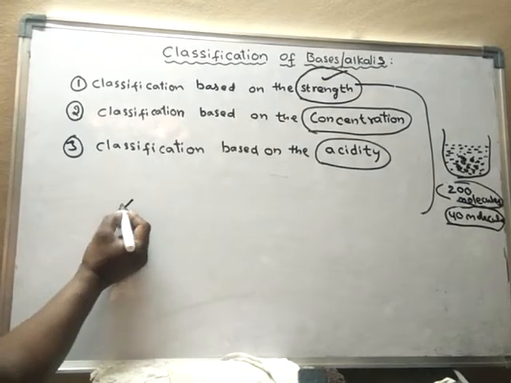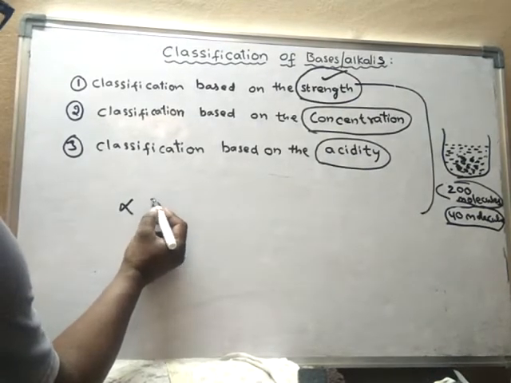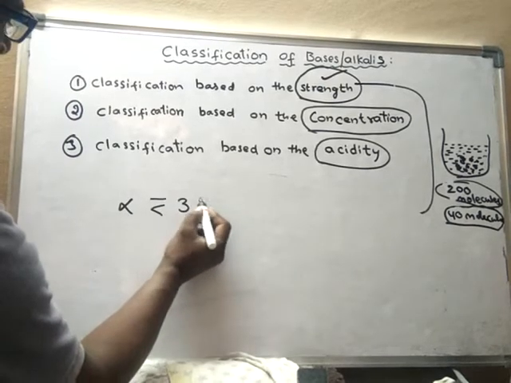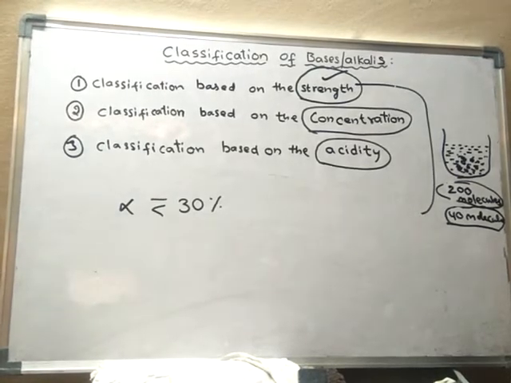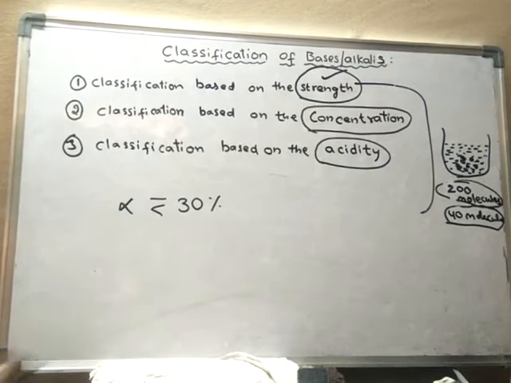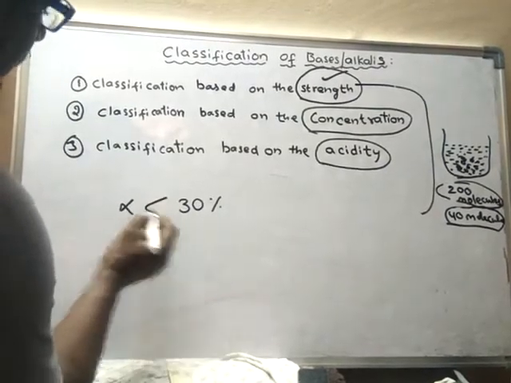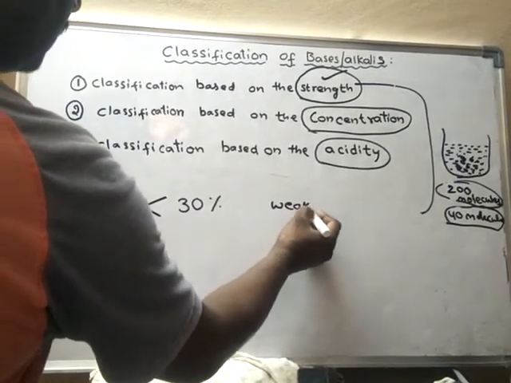Generally, if the alpha value is equal to or less than 30%, I mean here the base, then that alkali is said to be a weak alkali.